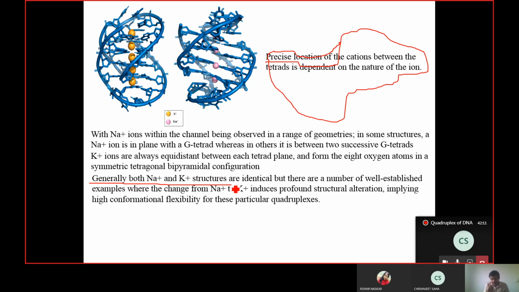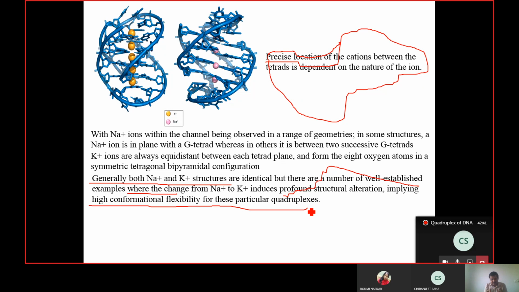But it is not a universal rule, because there are a number of well-studied examples where, if we change sodium to potassium, profound structural changes happen, implying conformational flexibility in the G quadruplex. It is telling us that there is flexibility of various orientations of these strands.